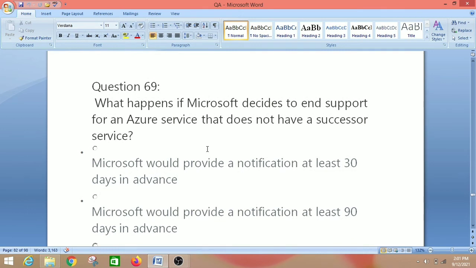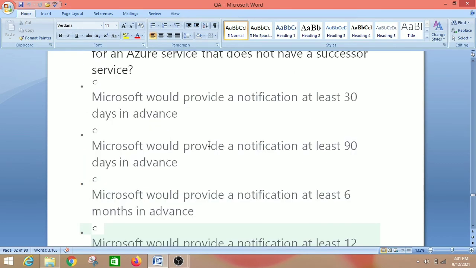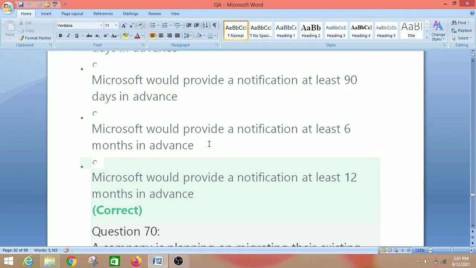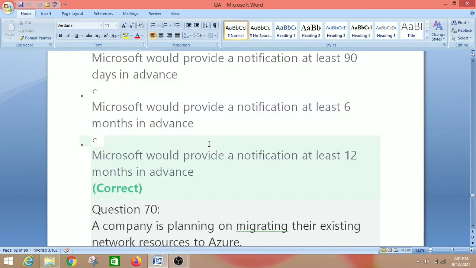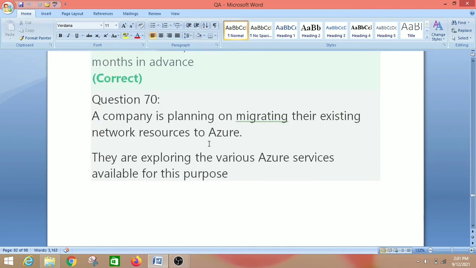What happens if Microsoft decides to end support for an Azure service that does not have a successor service? So we have four options. Microsoft would provide a notification at least 30 days in advance. At least 90 days in advance. At least 6 months in advance. At least 12 months in advance. So the right answer is at least 12 months in advance. Okay, so let's move on to the next question, that is question number 70.